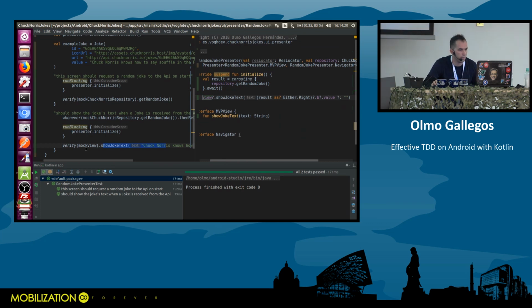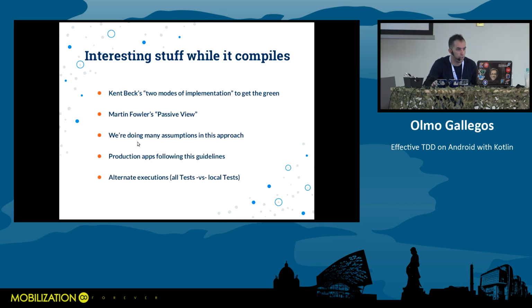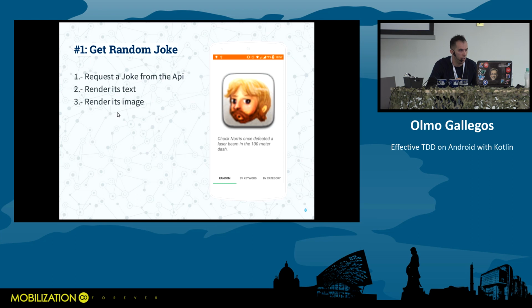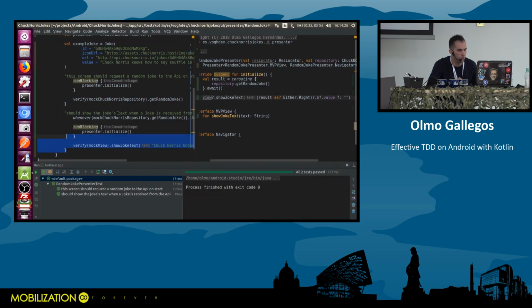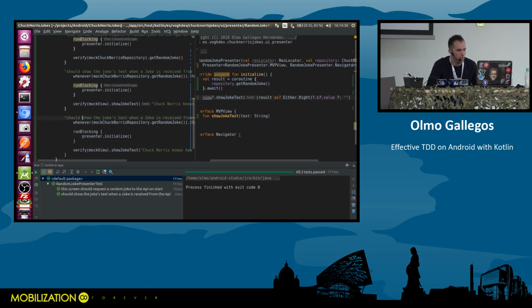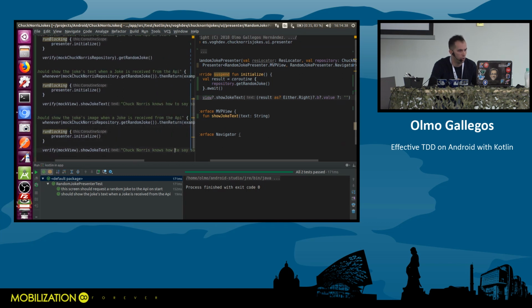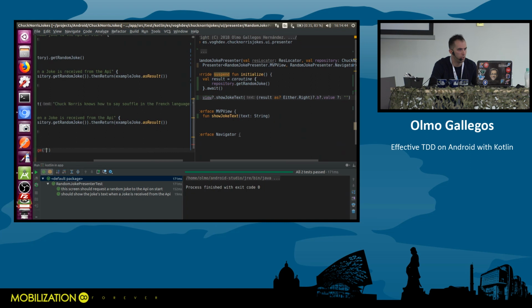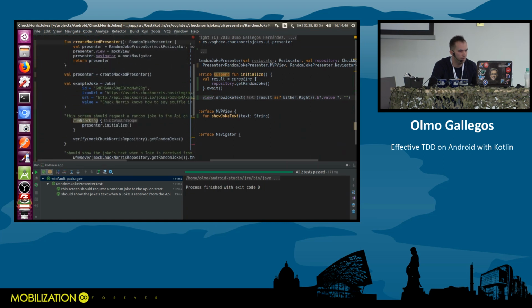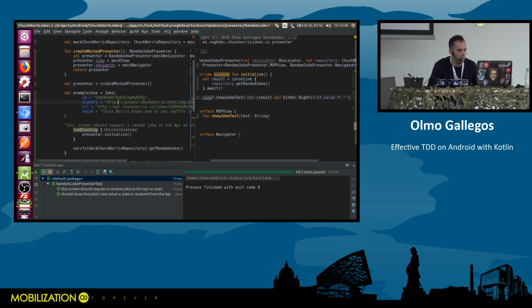Okay, so next test, we are gonna render the image, the third attribute. So I'm just gonna copy this test because this is very similar. Image, when a joke is received from the API, right? I'm returning the joke, that's fine. And now I'm gonna expect one call to joke image with a URL that I might have upstairs in here. That's it.